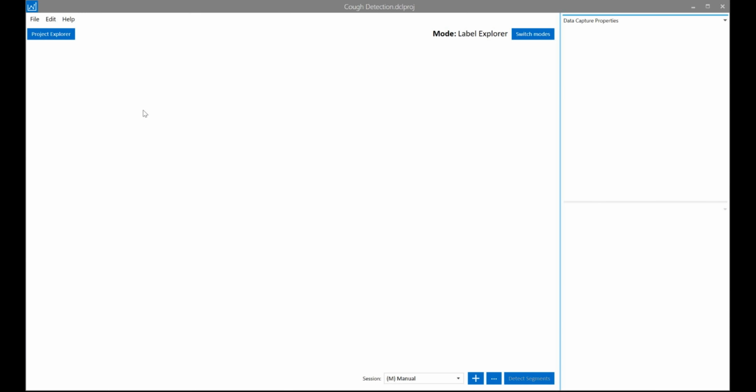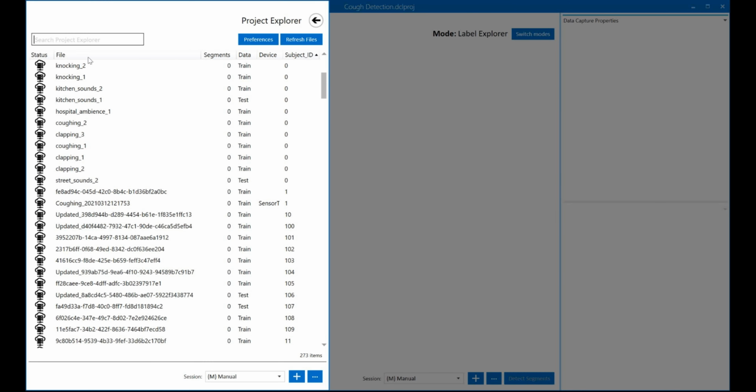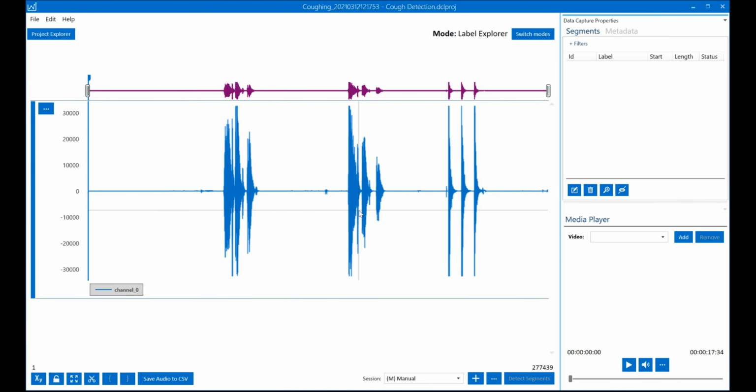After we have collected our sensor data, now it's time to begin annotating the dataset. Let's start by opening up the file that we have collected. Now we can see the sensor data.